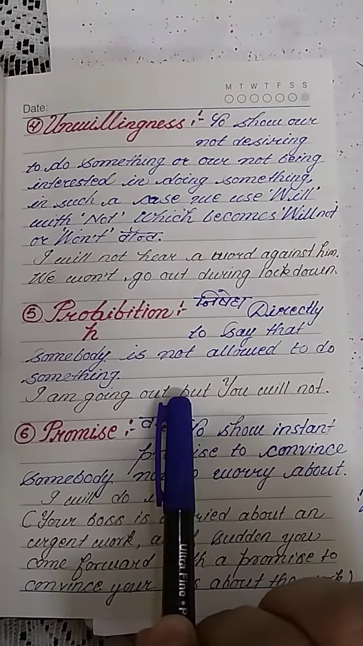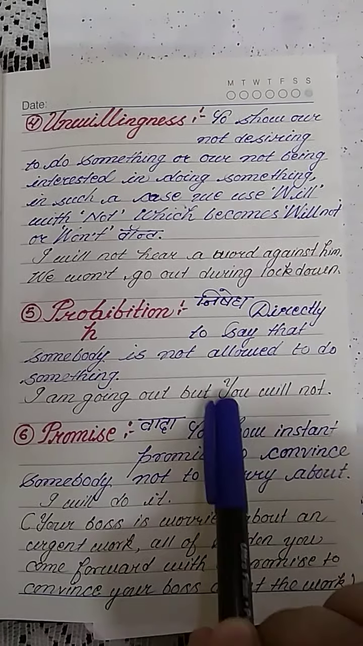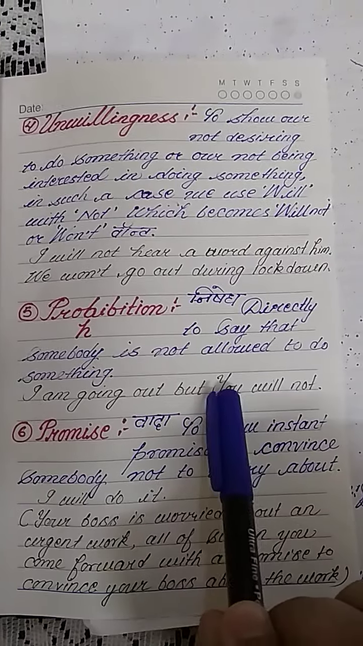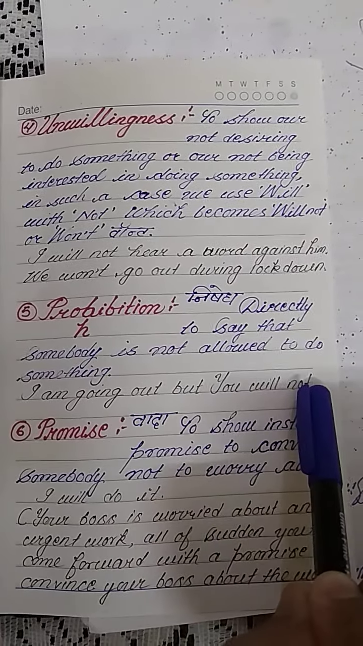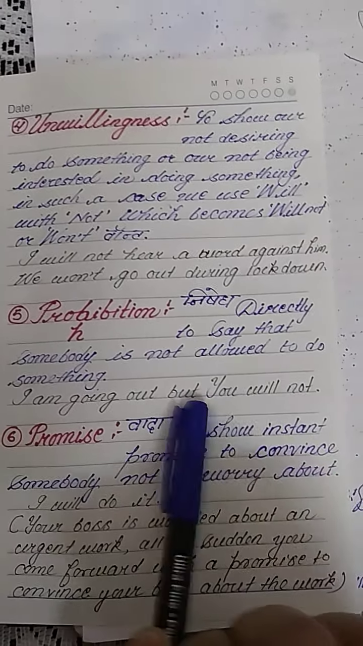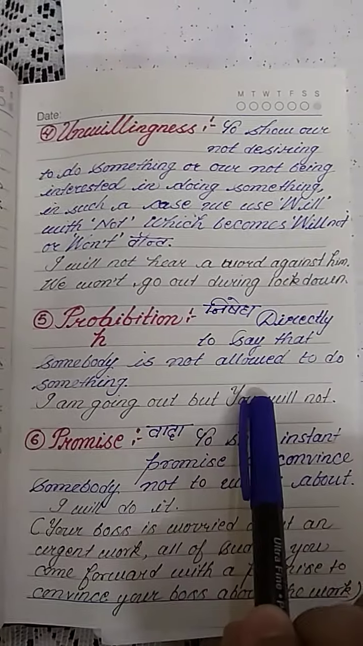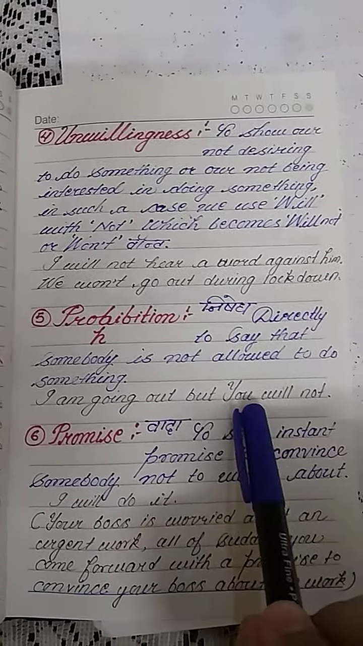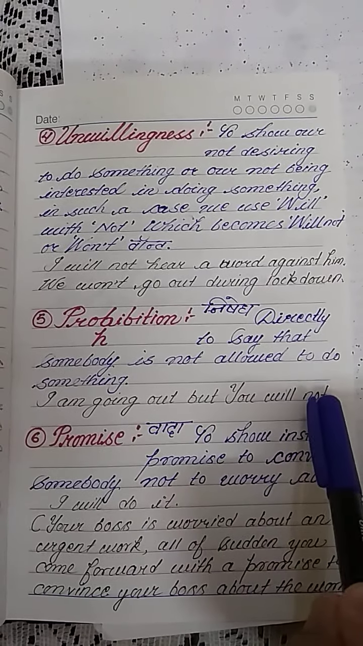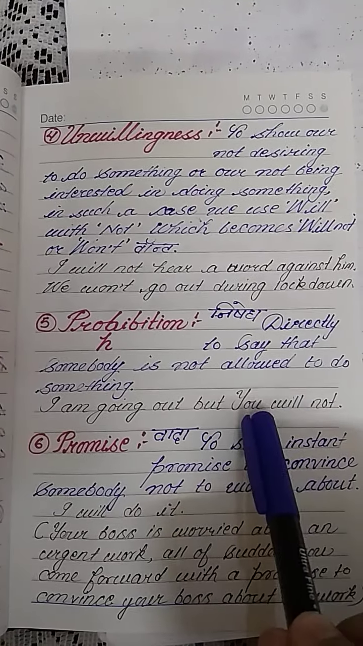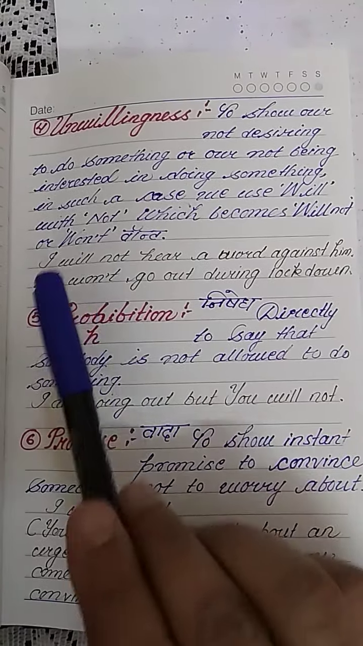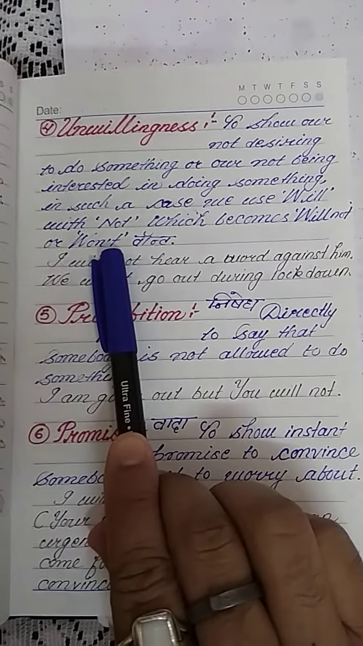I am going out, but you will not. If you look at this part, it tells that you are not allowed to go outside at all. This shows prohibition as well. And whenever we use prohibition, remember we will use will and not together. And whenever we use the contracted form of will not, it becomes, as I told you earlier, won't.